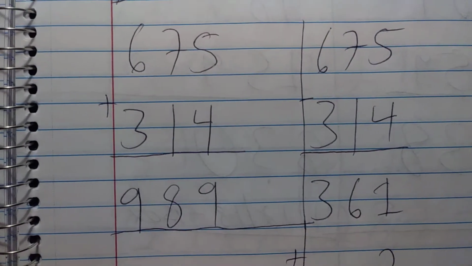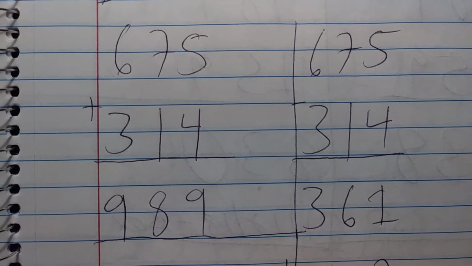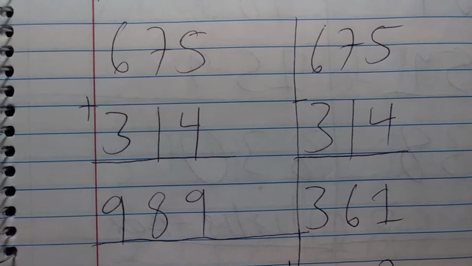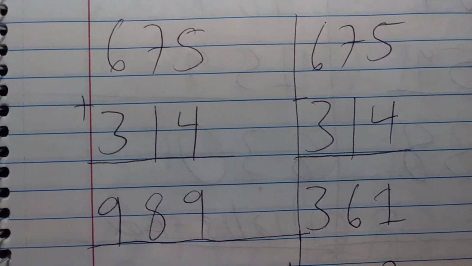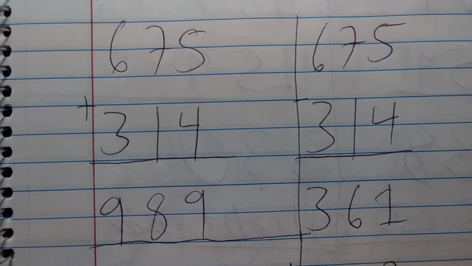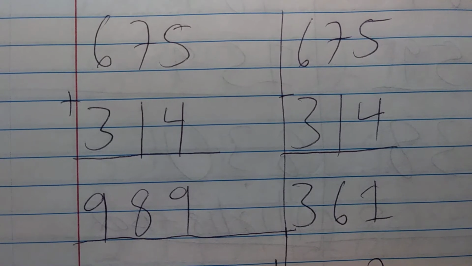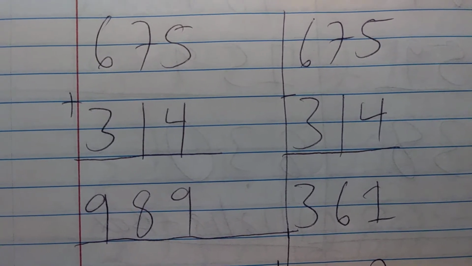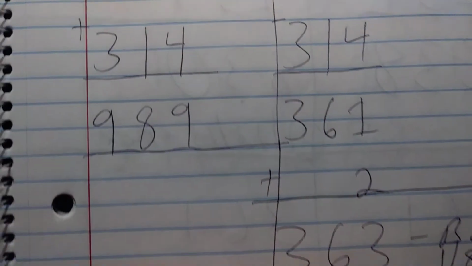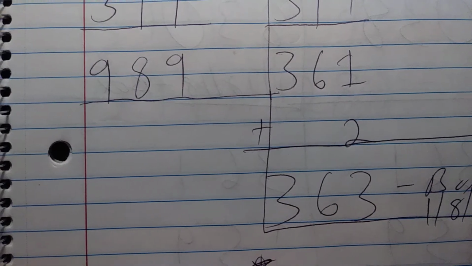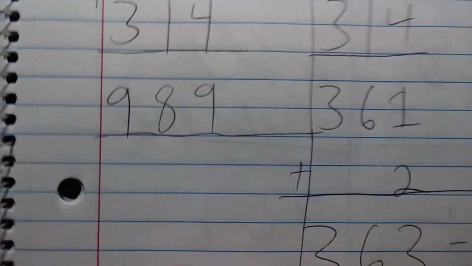And then you're going to mirror the 120 to 675. 6 plus 3 is 9. 7 plus 1 is 8. And then 5 plus 4 is 9. So 989 did not hit in the next 7 days. You also subtract off 314, so 6 minus 3 is 3. 7 minus 1 is 6. And then 5 minus 4 is 1. You're going to add 2 to that last one there, so 363, and that was a box hit on January 8th.